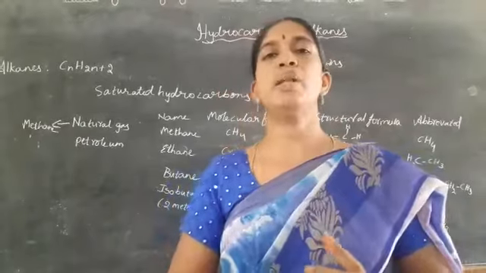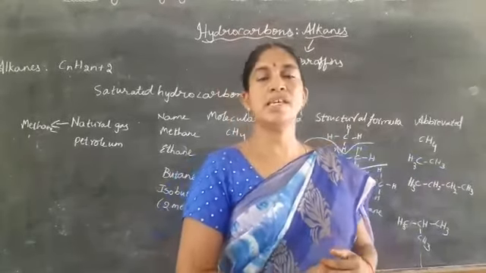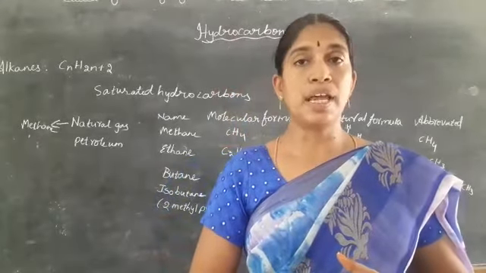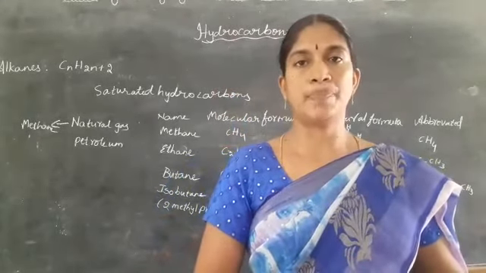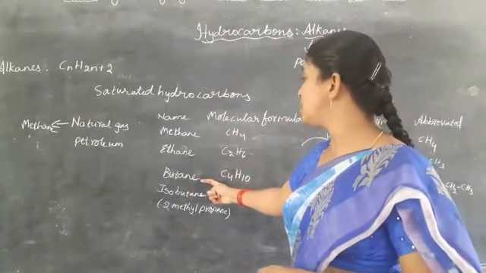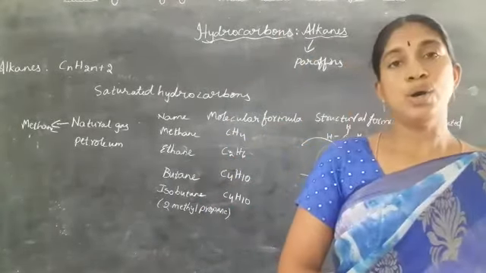What is the full form of LPG? The full form of LPG is liquefied petroleum gas. It contains butane, which is used for cooking. Understand? And already we have discussed isomerism as well as isomers.